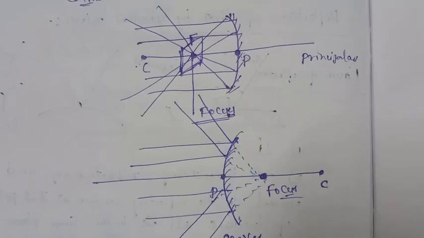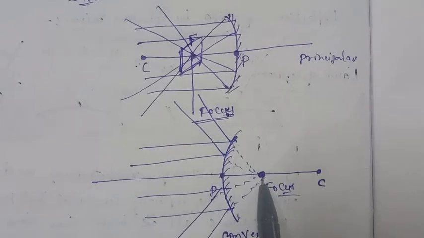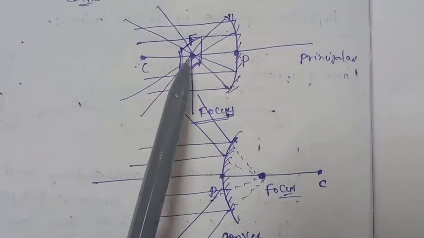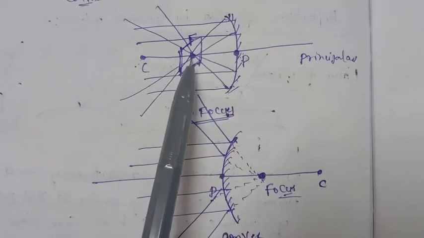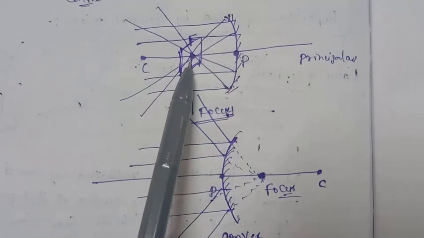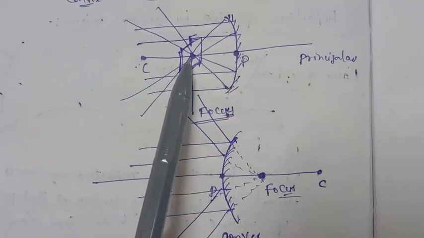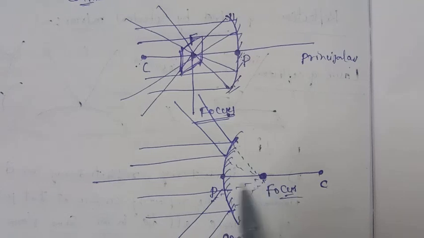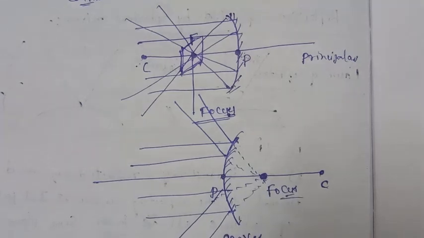So in case of a convex mirror, the rays appear to be diverging from one point. That point is called the focus. In case of a concave mirror, after reflection the rays will be converging at one point. That point is called the focus, and for a convex mirror it appears after reflection as if diverging from one point. This point is called the focus.